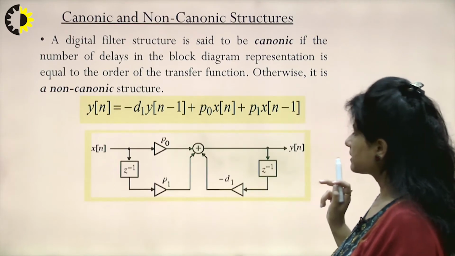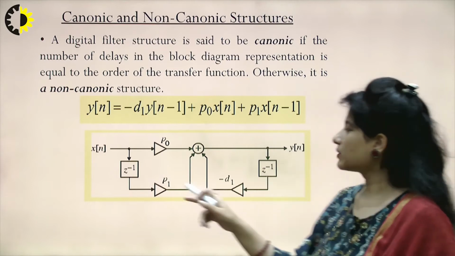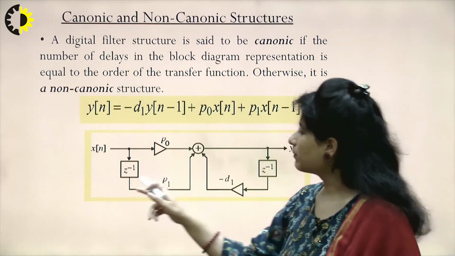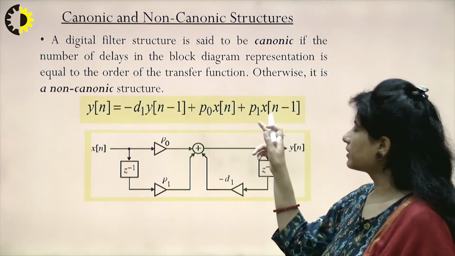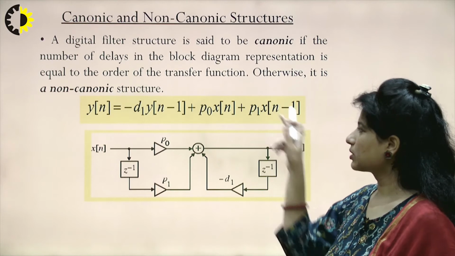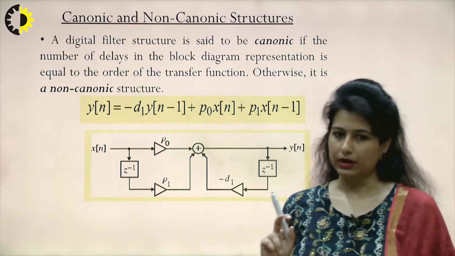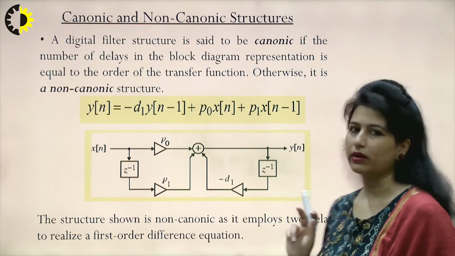But if I make a circuit appearing like this, we'll be designing this circuit meanwhile. I can see here this is a circuit corresponding to this equation, but the number of z inverse units here are 2. The maximum power possible in this equation is 1, but in this circuit we are utilizing 2 delay units. So this results in a structure which would be called non-canonic.